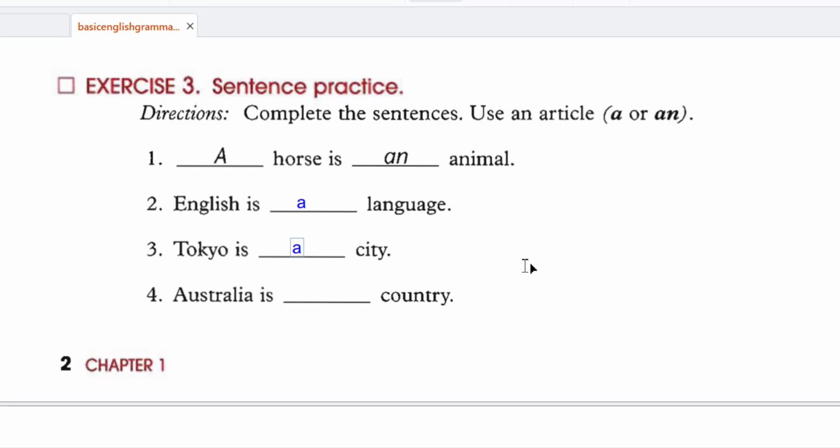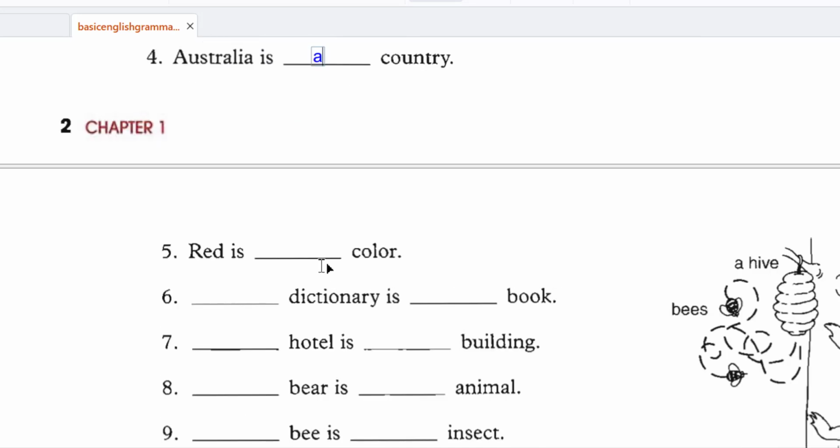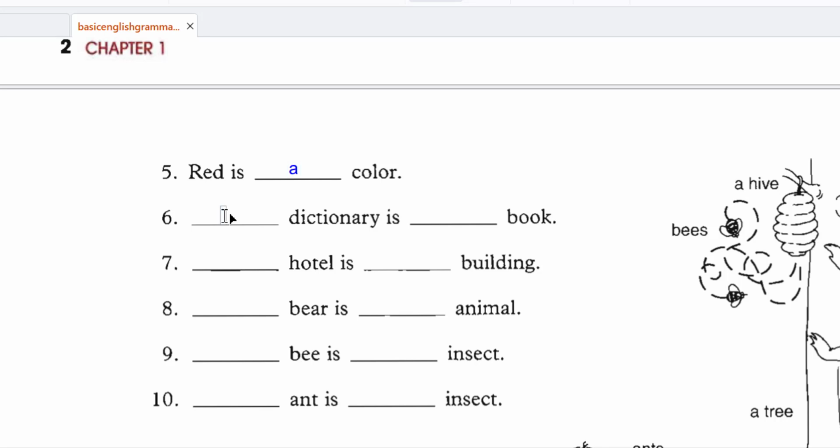Australia is a country. Red is a color. A dictionary is a book. A hotel is a building.